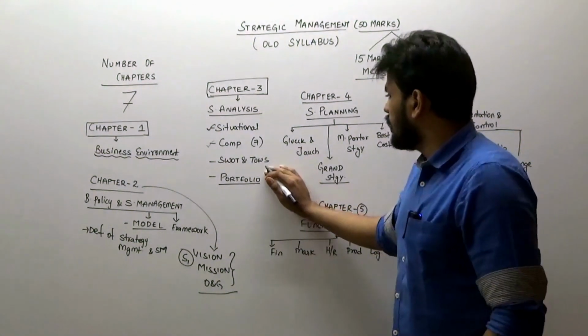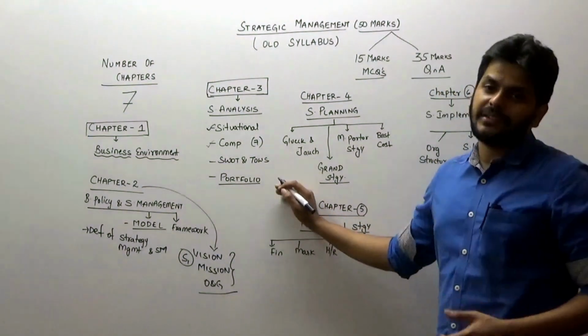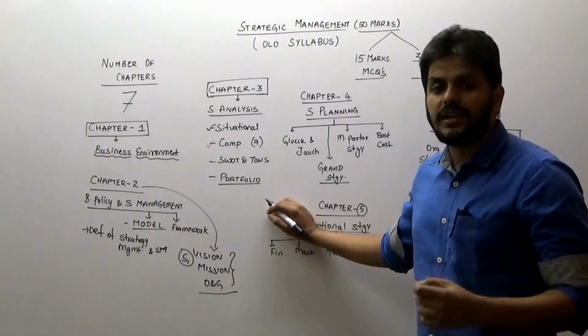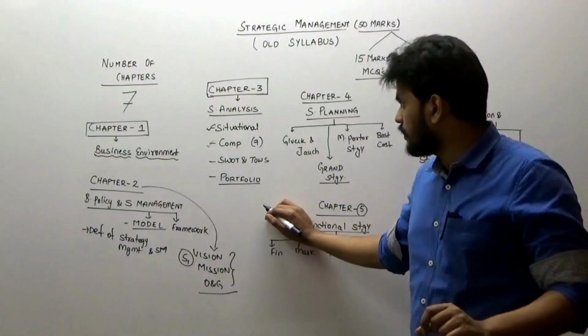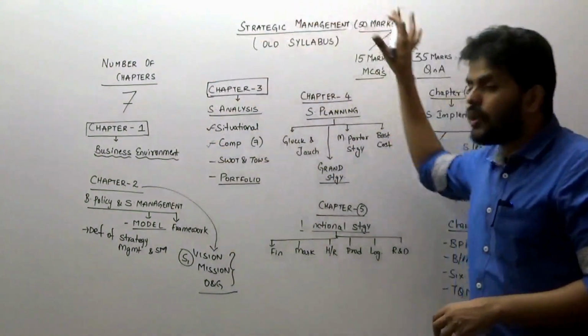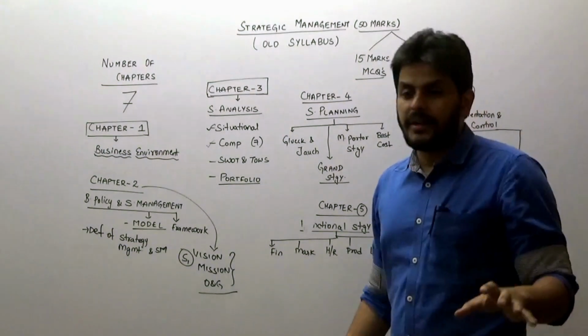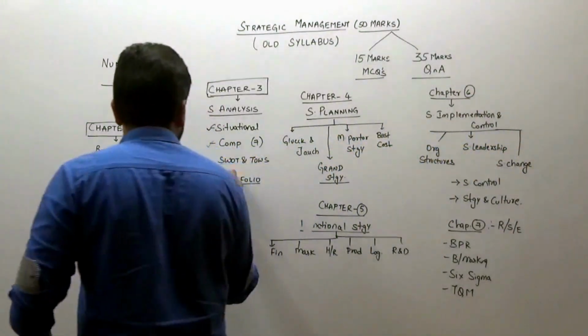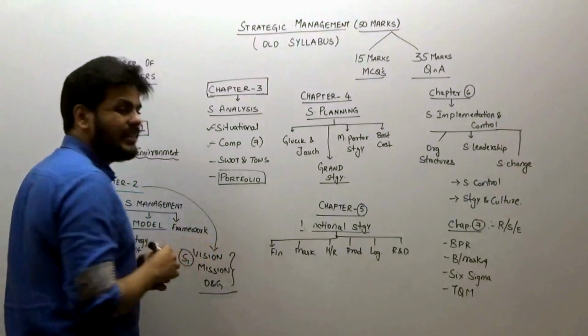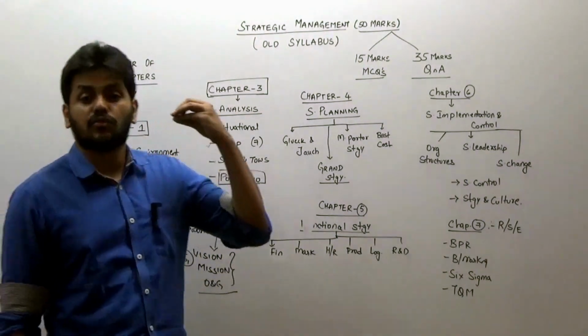Then coming to the next topic, SWOT and TOWS analysis. I think that's one of the very basic and easiest topics of your syllabus. Now, if there is anything on this board that I can place my bet on that a question is definitely going to come, it is portfolio analysis. There hasn't been a question paper in the last so many years without one.